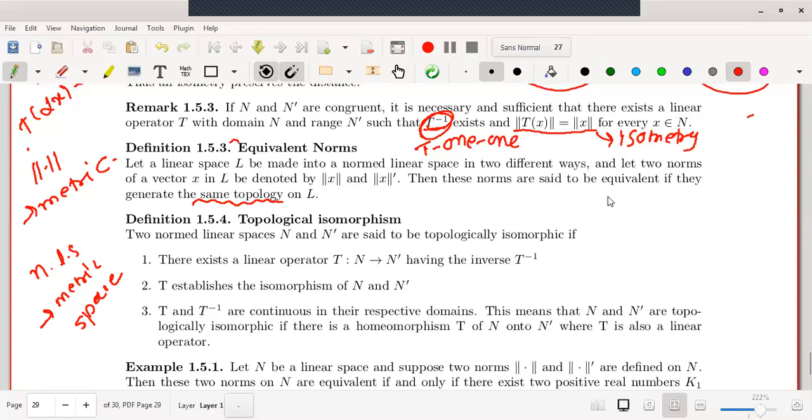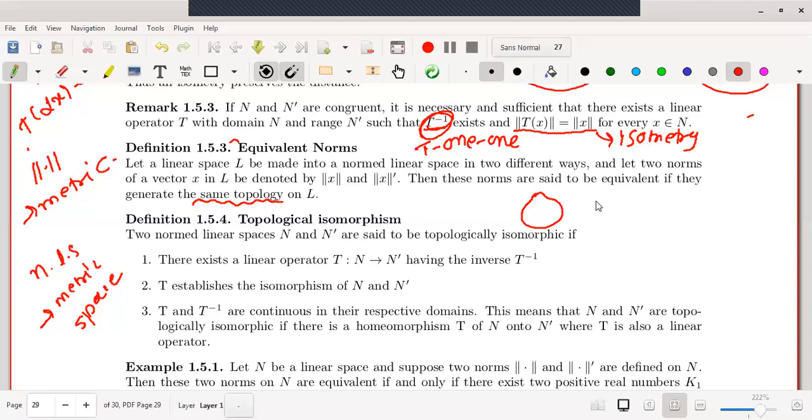Therefore, whenever we have two norms defined on the same linear space, they may generate the same topology. Meaning of generating the same topology: in every metric space, due to that metric there is a concept of finding the open sets. The metric gives an idea to find the metric open sets in the corresponding metric space. Whenever two norms generate the same topology, the two norms are said to be equivalent.